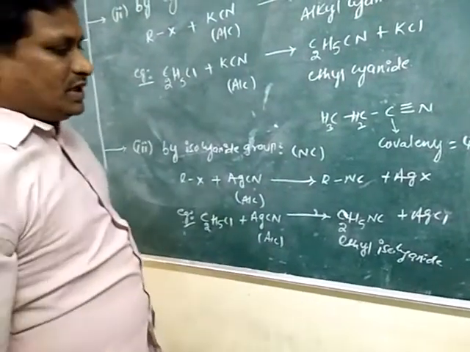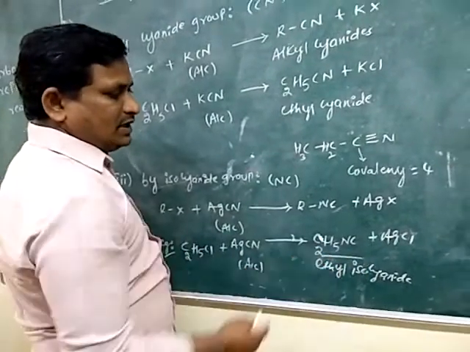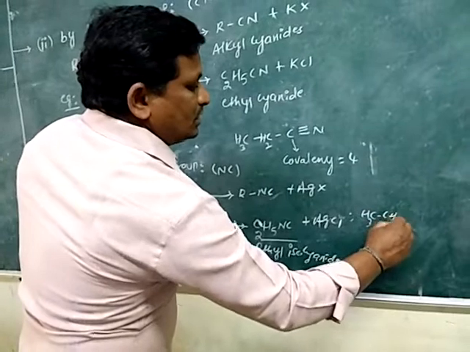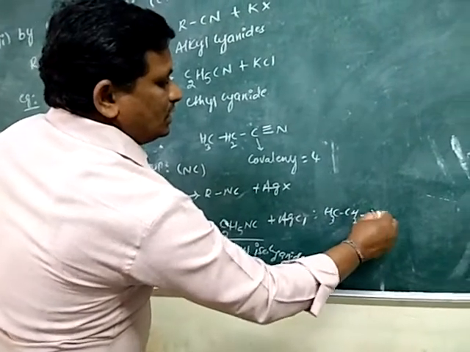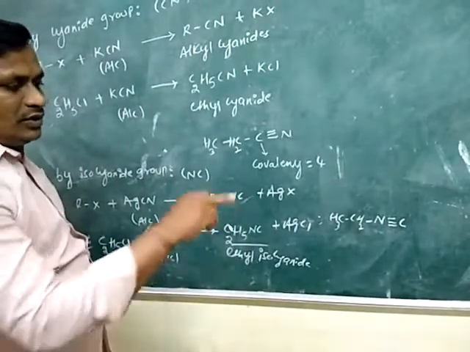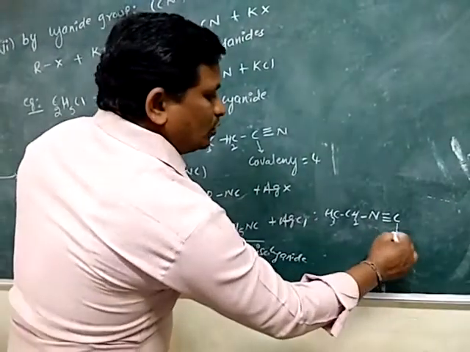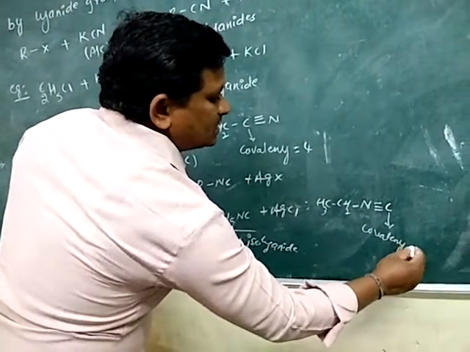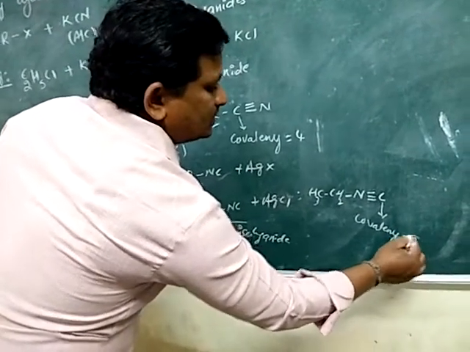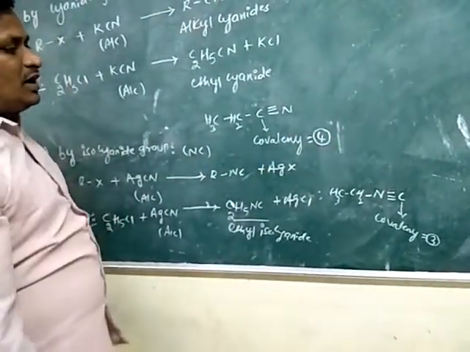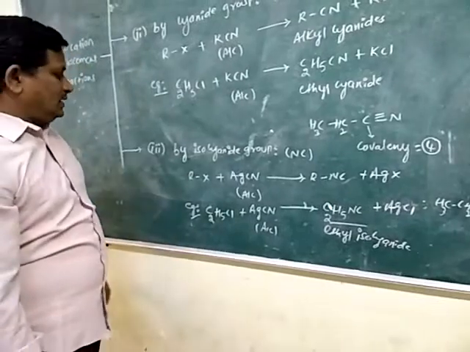The representation of ethyl isocyanide is CH3 CH2 N triple bond C. Now in this compound the covalency of carbon is 3, but in cyanides the carbon covalency is 4.